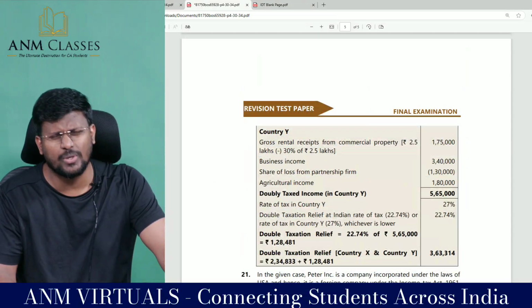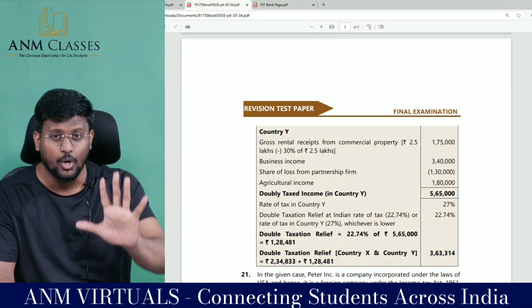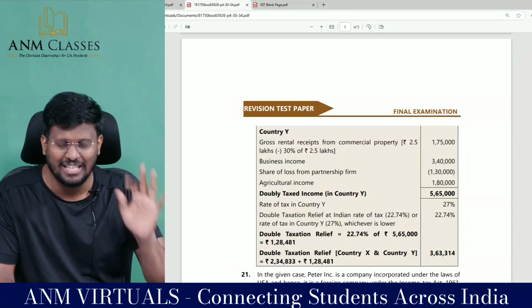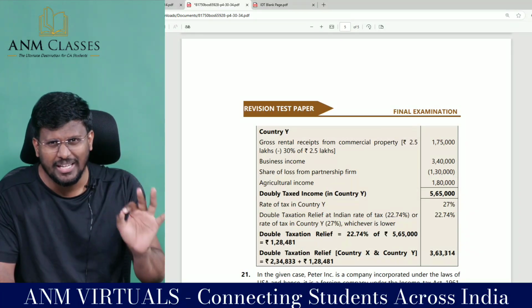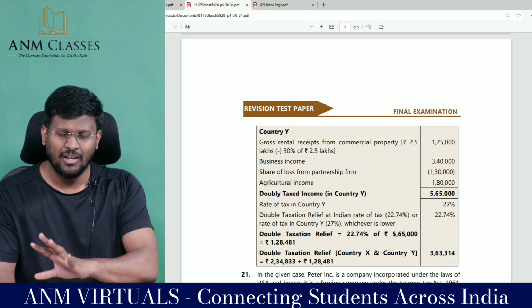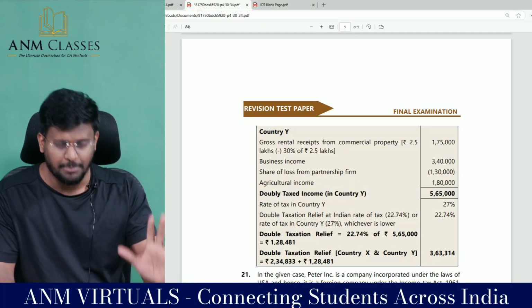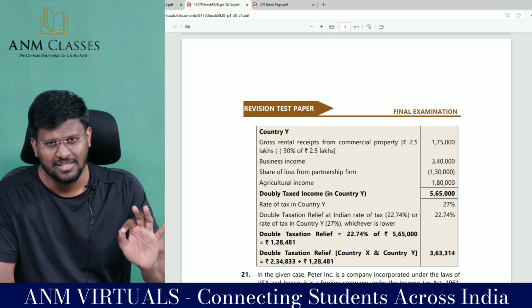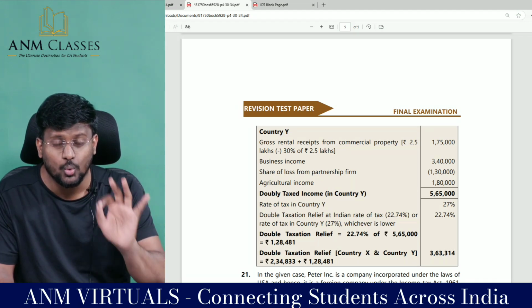What a beautiful question this is, sir. Really enjoying, I hope. Look at the clarity. This is what you need at CA final level. Not only in direct tax, in any subject. Enjoy your studies. Try to understand what you are doing.